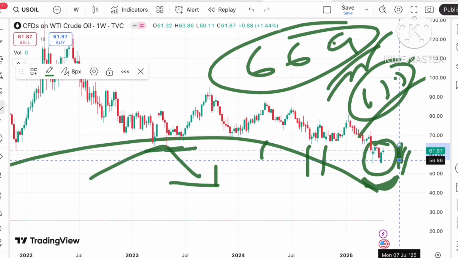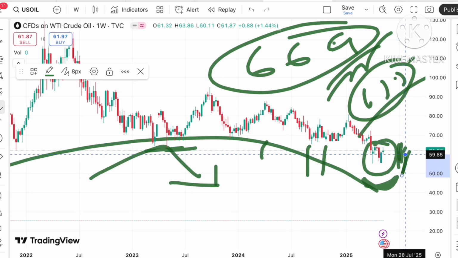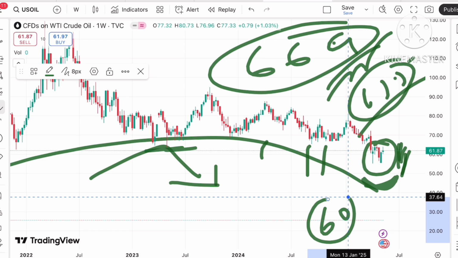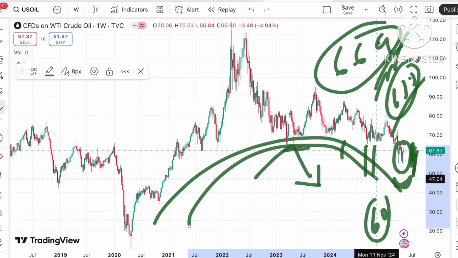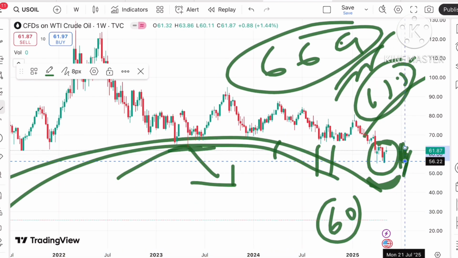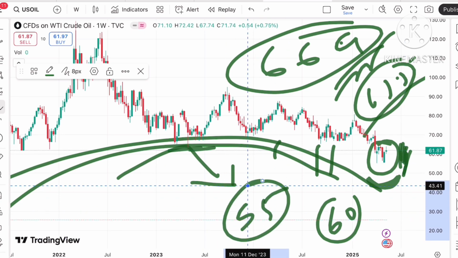But if it starts falling below a level of around $60, there is a chance that this pattern will create a downtrend and we can see it fall below a level of around 56, and a probability of going below a level of 55.